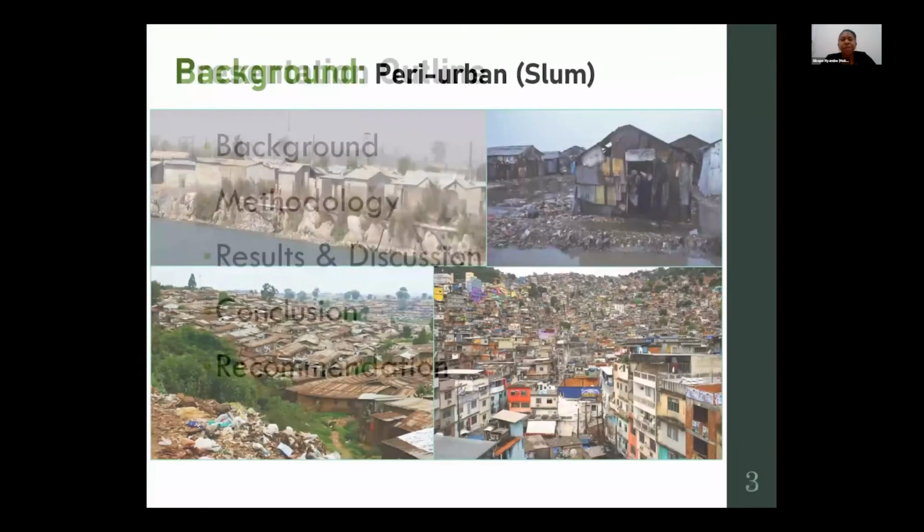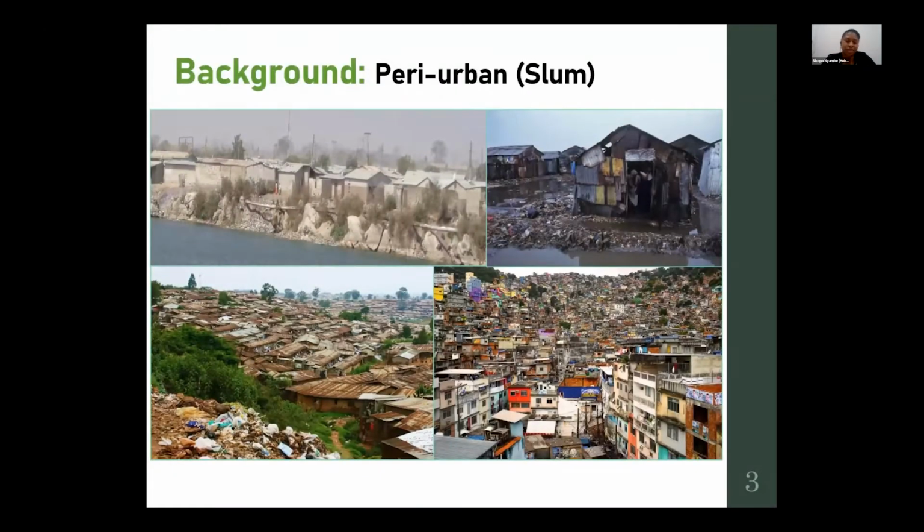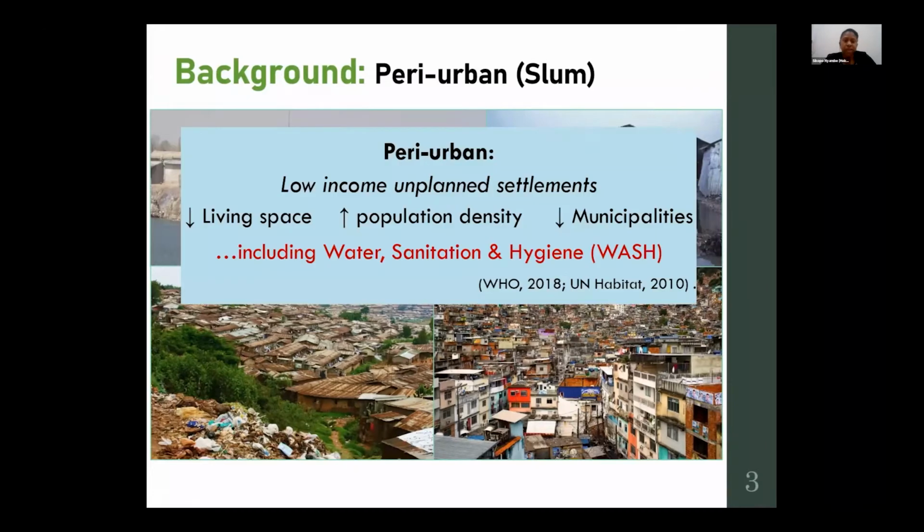So firstly, I would like to introduce you to the peri-urban, or slum. These are low-income, unplanned settlements. They have low living space, high population density, and few municipalities. And this includes limited access to water, sanitation, and hygiene, also known as WASH.